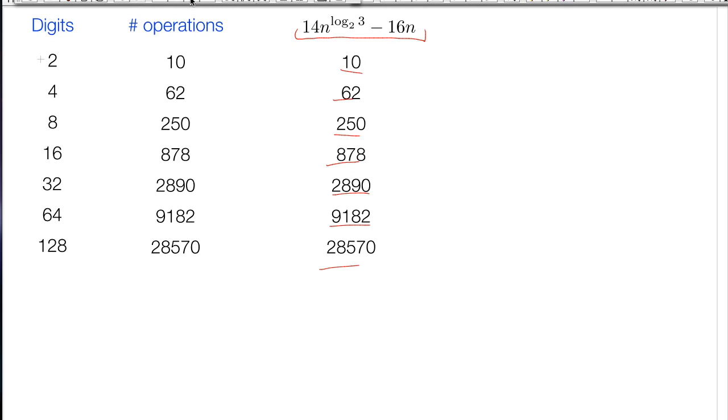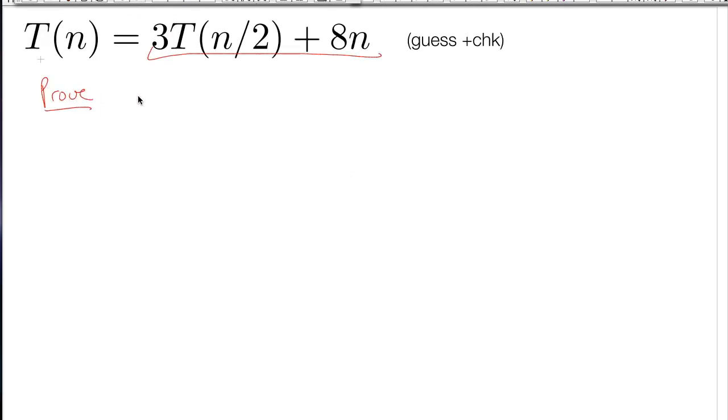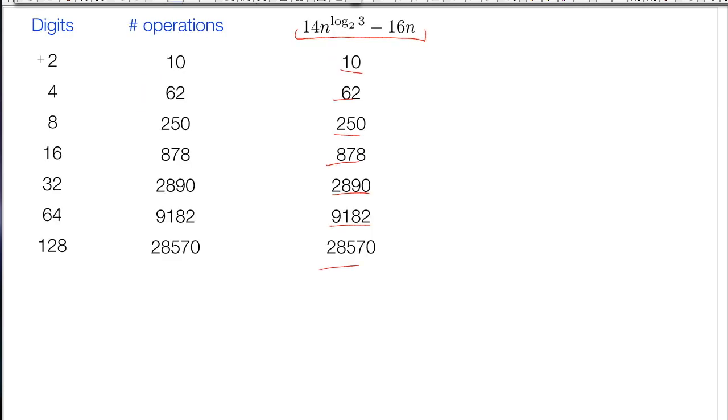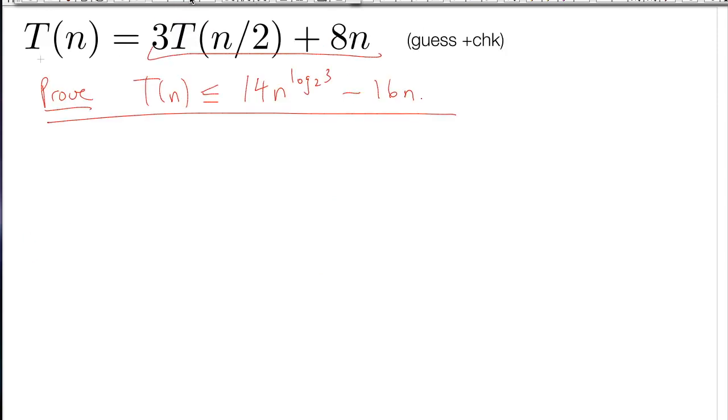So what we're going to do now is prove by induction that T(n) is less than or equal to 14n. Let me get you through the first step. By inspection, and this is what I mean by inspection: I actually looked at the algorithm, did the examples, and counted exactly the set of instructions, and I noticed that this function right here is an upper bound on T(n). I actually did it up to 1024.